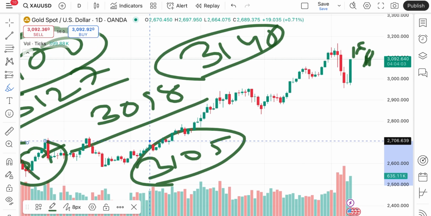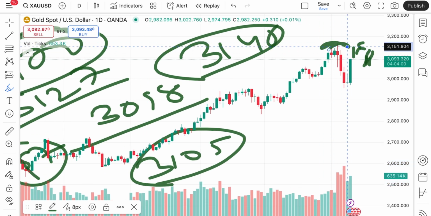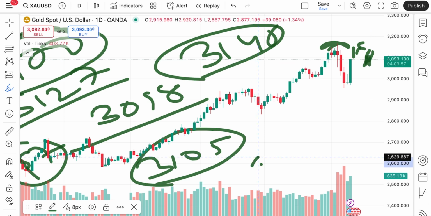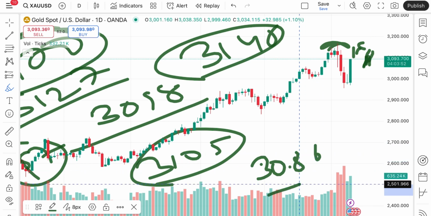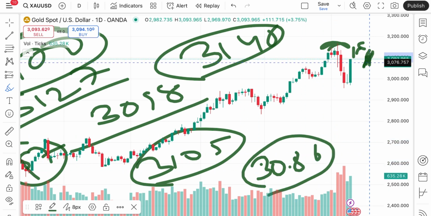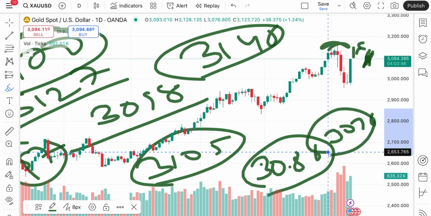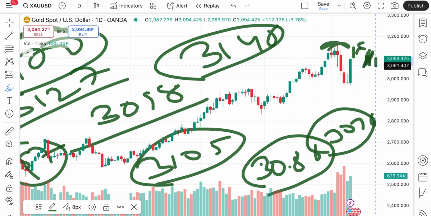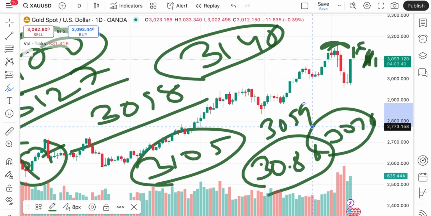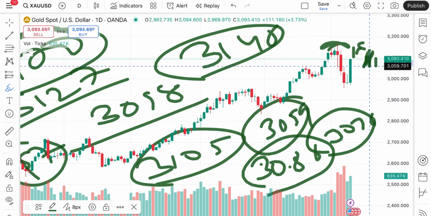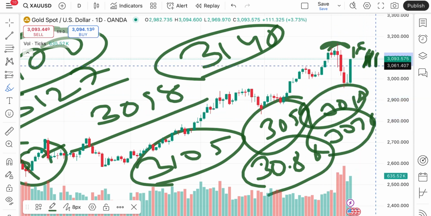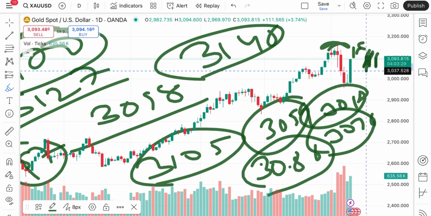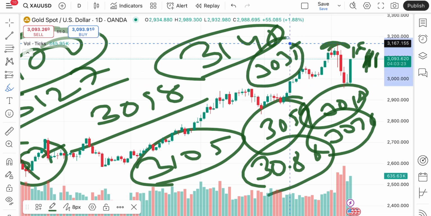But as I have already explained, the market is uncertain. Suppose the price didn't sustain, suppose the price started falling below this level, it can touch a level of around $3086. Okay, and if the price started falling below a level of 3086, we can see it will fall further down towards a level of $3076. If the price falls below that particular level, chances of going towards a level of around 3059, and once it starts falling below that level, we can see the price will go further down towards a level of $3058. Okay, and if the price moves below that particular level, we can see a chance of crossing a level of 3056, and then from there a level of 3035 after crossing a level of 3056.